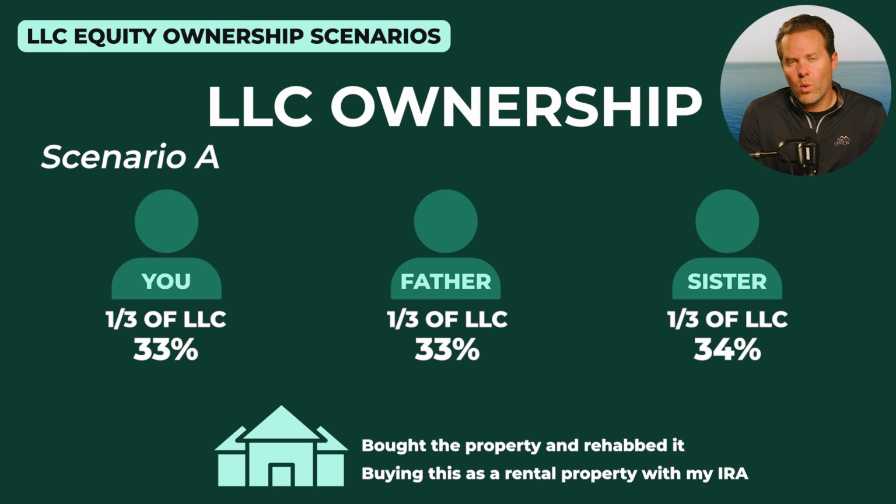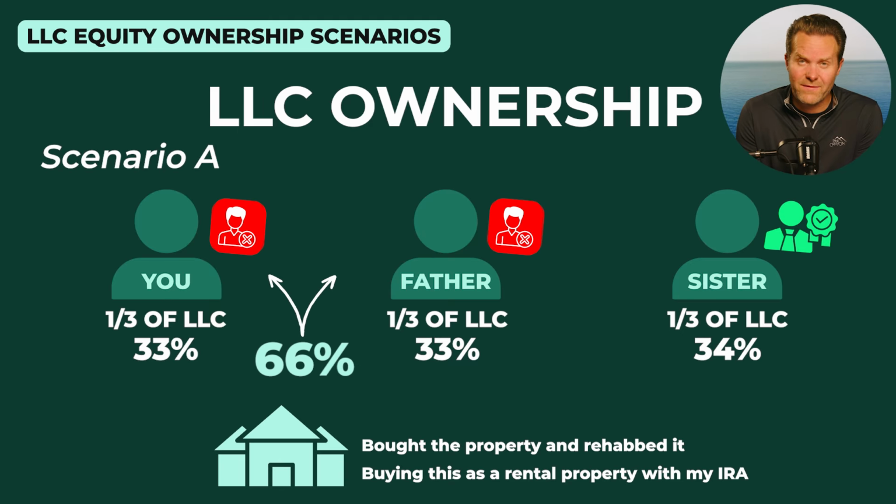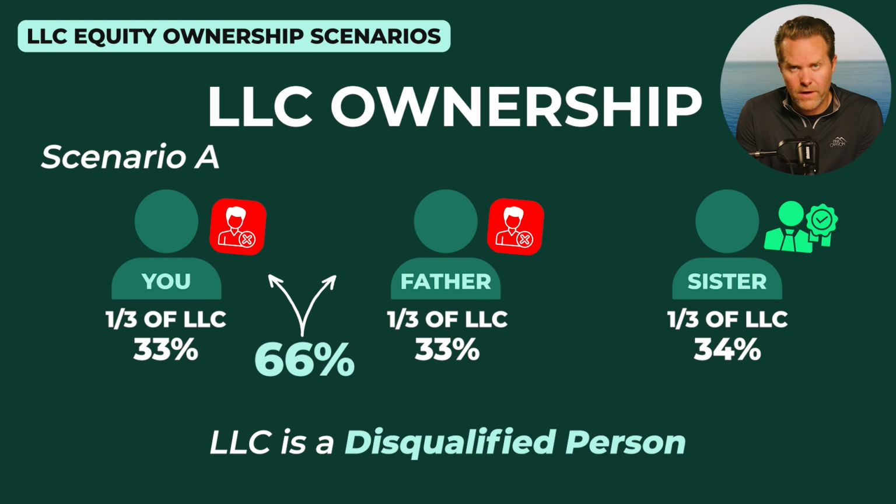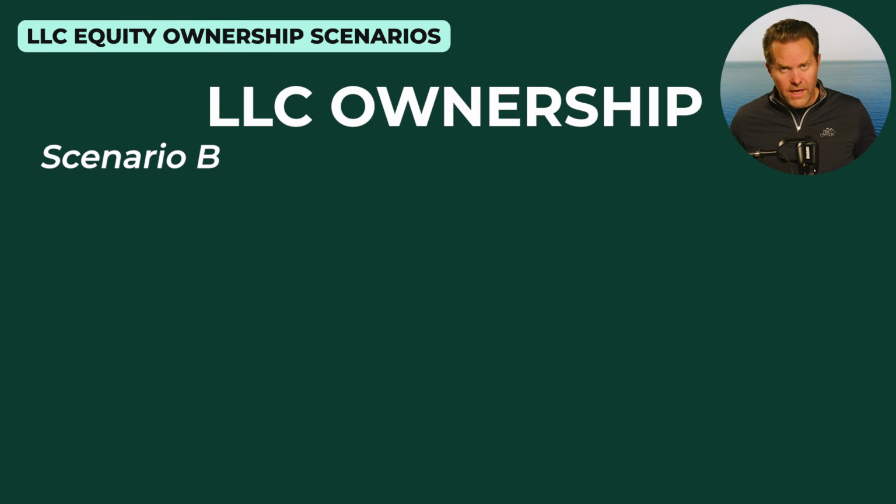We have to look at what the ownership of the LLC is. In this example, more than 50% is owned by disqualified persons. So we have 66%, me and my dad. That makes the LLC a disqualified person or disqualified party, which would result in a prohibited transaction if my IRA bought the property. But let's change the facts again.